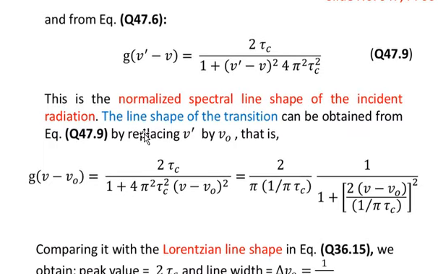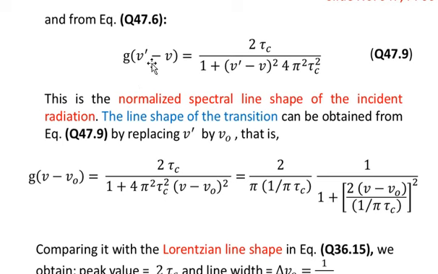Now we can also find from this relationship the line shape of the transition. The line shape of the transition can be obtained from equation number 9 by replacing nu prime by nu naught. So if you put nu naught for nu prime in equation number 9, you will get g of nu naught minus nu.